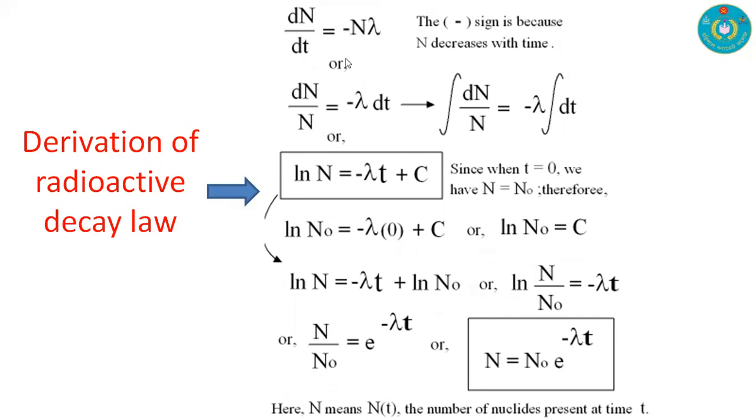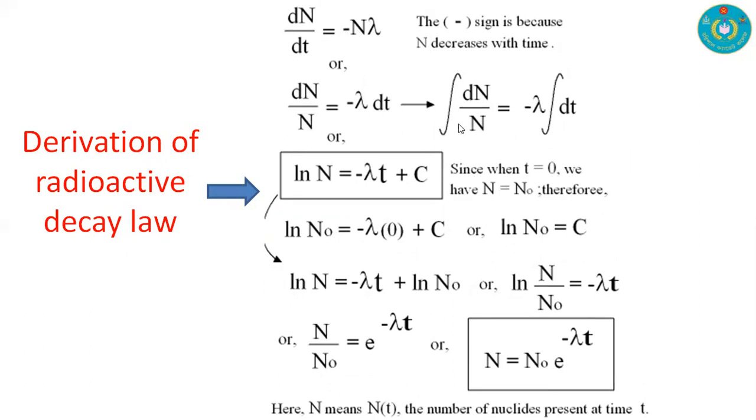After cross multiplication, replacing N here and dt here, we have the equation dN by N is equal to minus lambda dt.